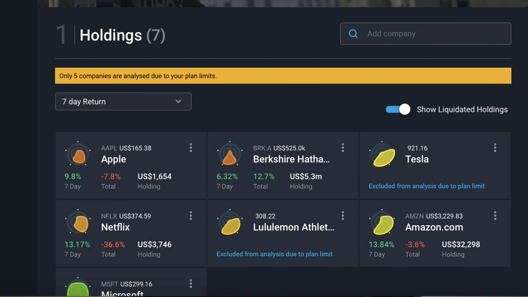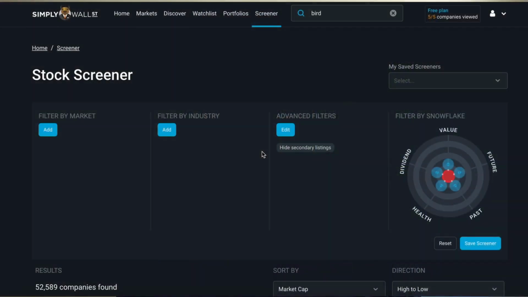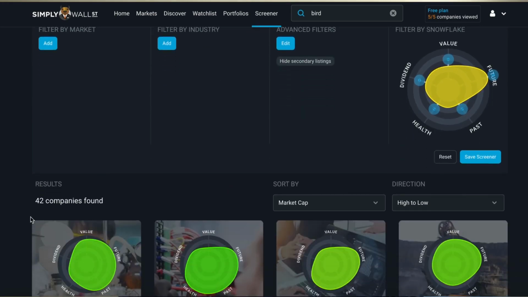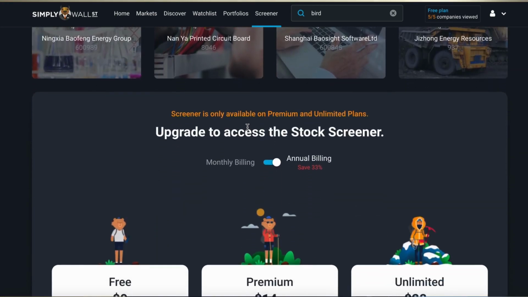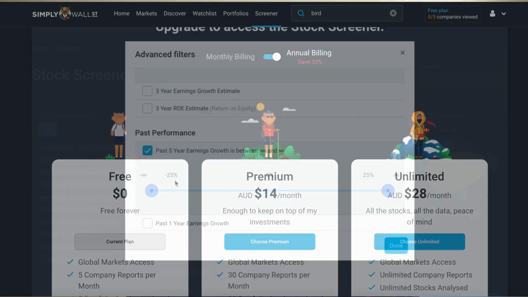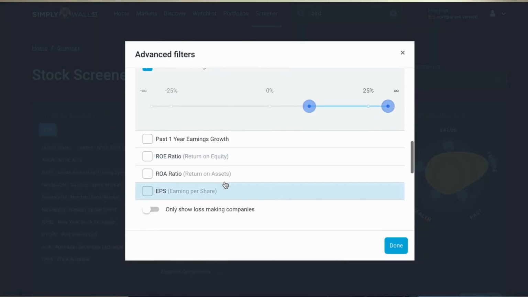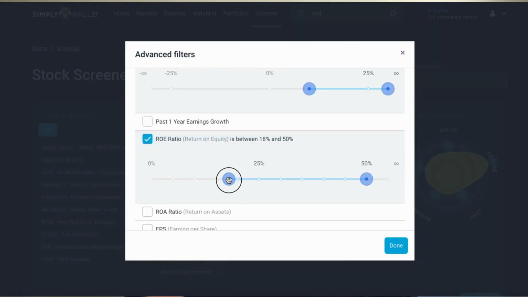Another limitation of the free plan is that you don't actually get access to the screener, which is a very customizable way to find stocks that meet your desired criteria. Now, for some investors that might be fine, but this tool is very useful for those investors who know what they're looking for in terms of filtering stocks by particular metrics, like a particular rate of earnings growth or dividend yields or particular rates of return on equity and those kinds of metrics.